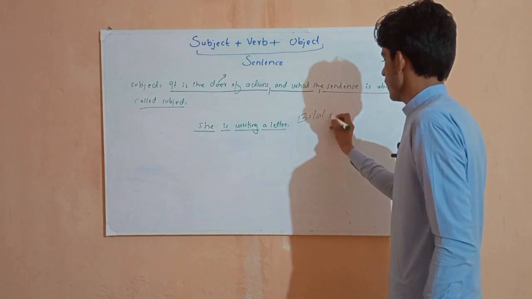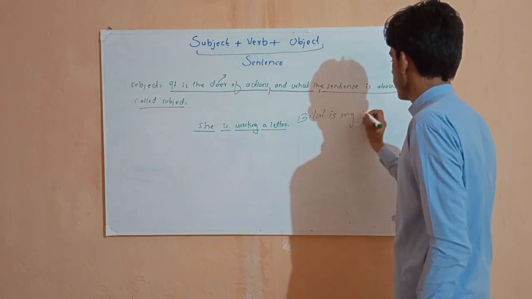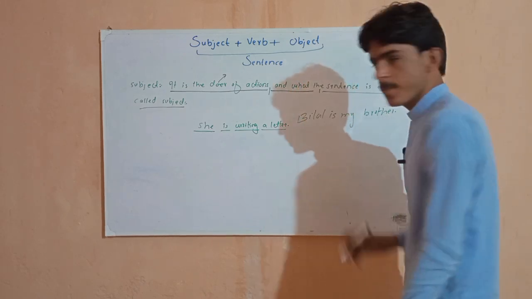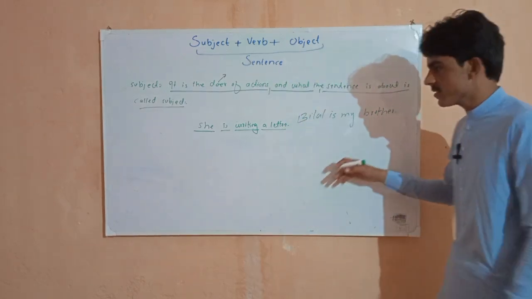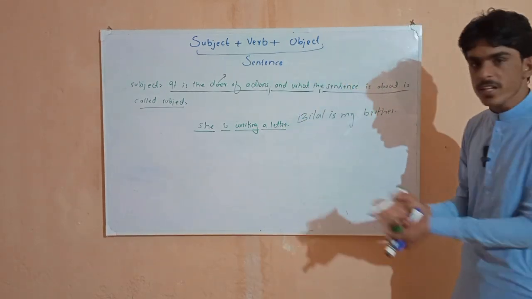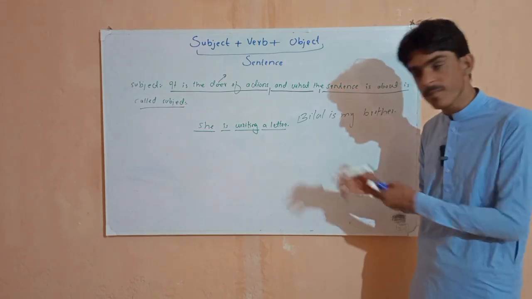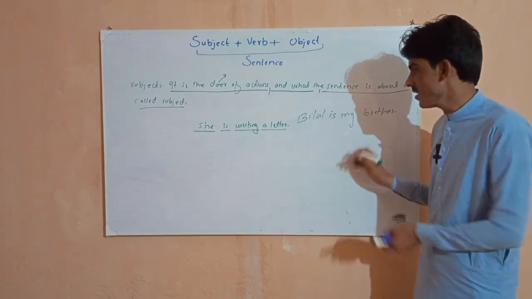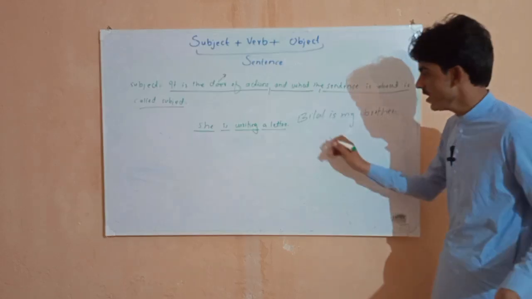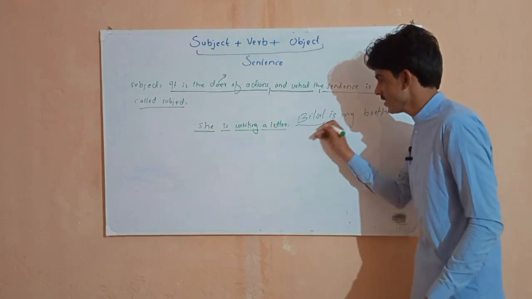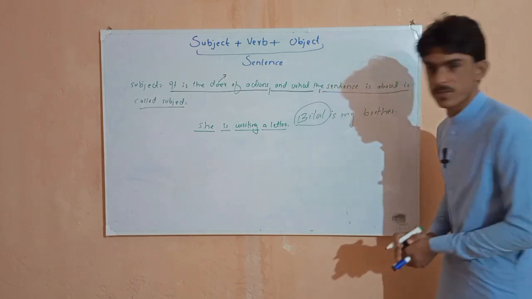Bilal is my brother. In this sentence, there is no action. It's just a statement. It is a sentence, it is giving complete sense, but it is not an action. So here, where is our subject? Bilal is our subject.